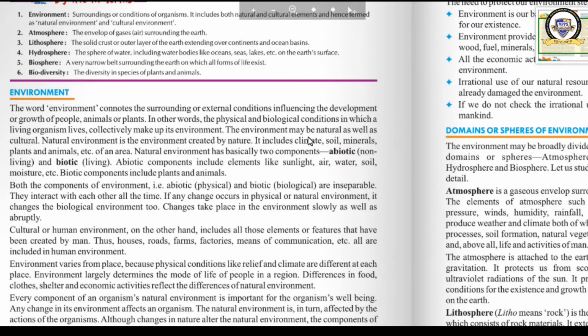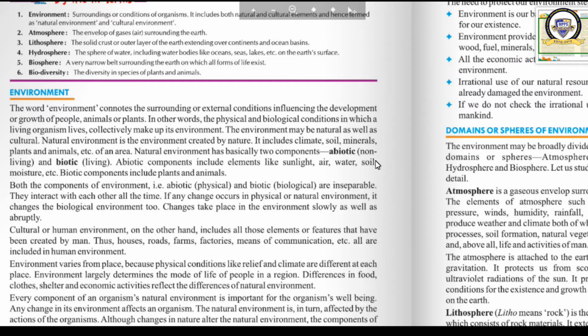These biotic and abiotic, these two are inseparable. What do you mean by inseparable? They cannot be separated, and they interact with each other all the time. There is a connection between the abiotic and the biotic components.